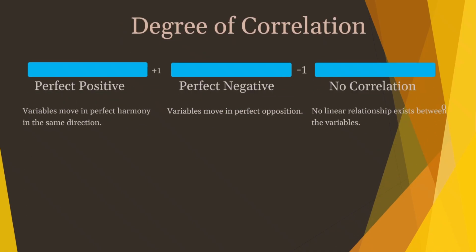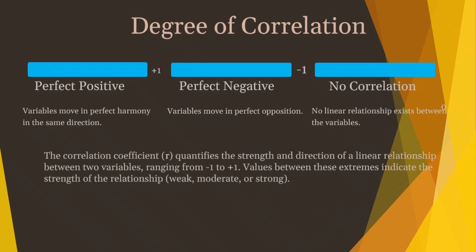Next is degree of correlation. We use a number called the correlation coefficient, often written as r, to measure how strong and what direction a linear relationship is. This number ranges from -1 to +1. +1 is perfect positive correlation. This means the variables move perfectly together in the same direction. If one goes up by a certain amount, the other goes up by a perfectly related amount.